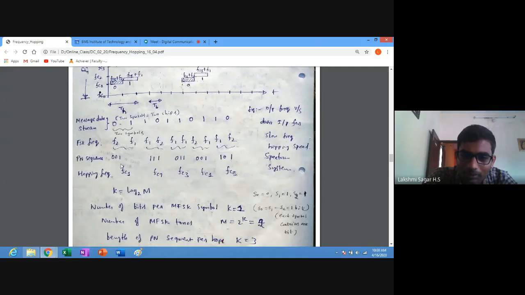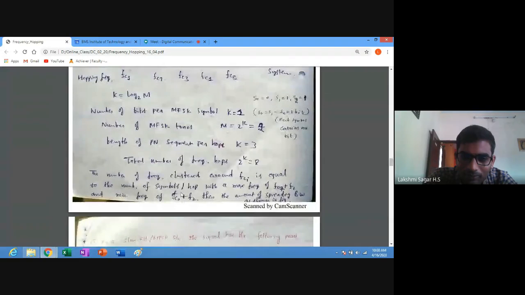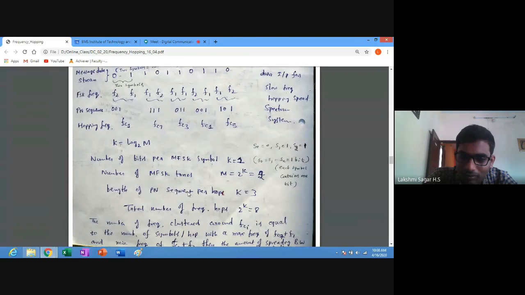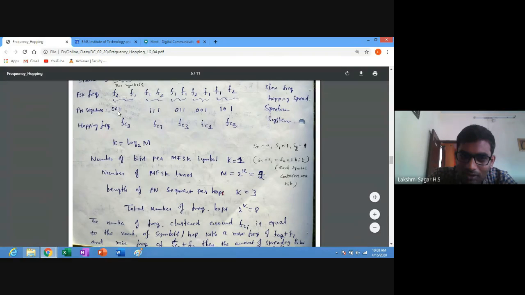We'll solve one problem, then you will understand how the question will appear. Each pseudo noise sequence generates 3 bits. They have mentioned here the length of the pseudo noise segment per hop is equal to 3. First it generates 001, next 111, next 011, 001, 101.